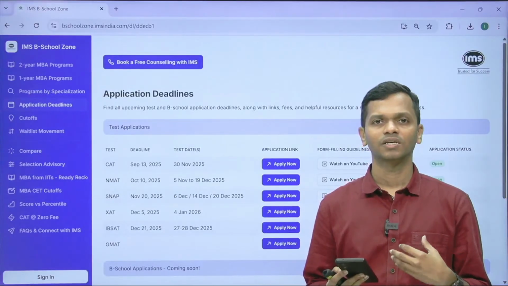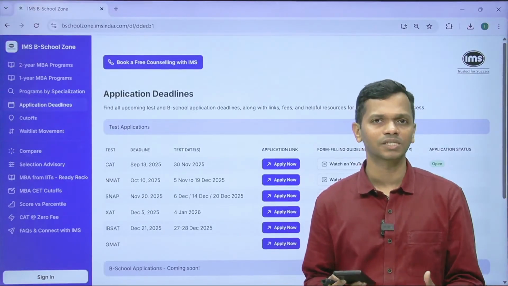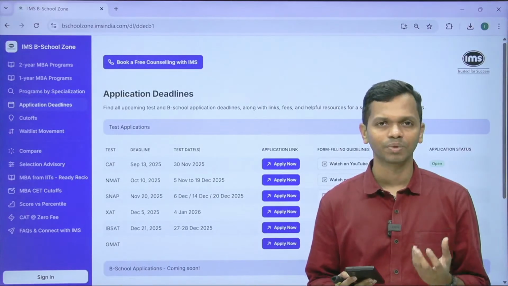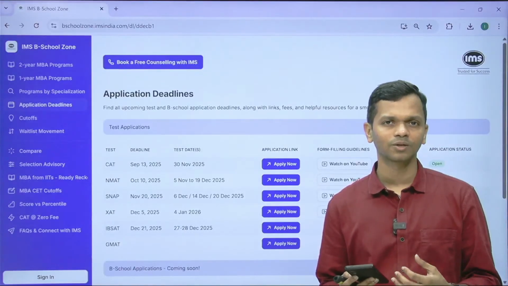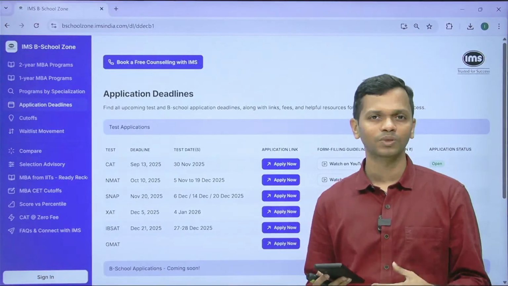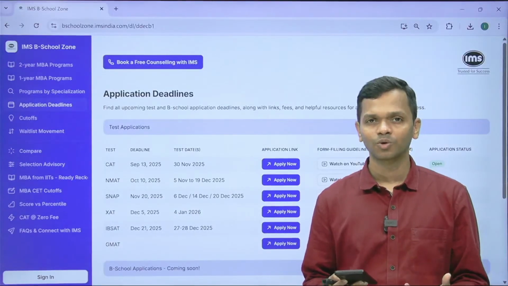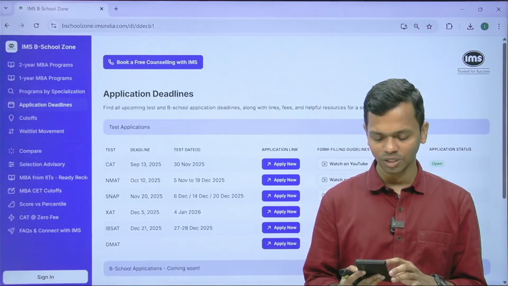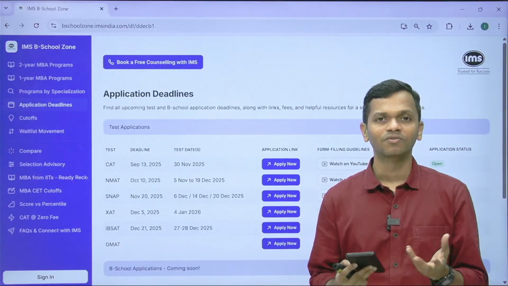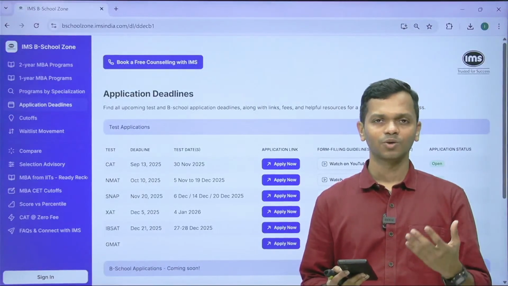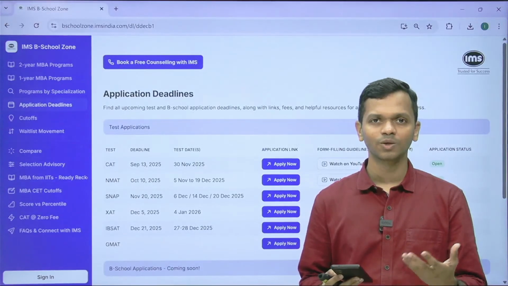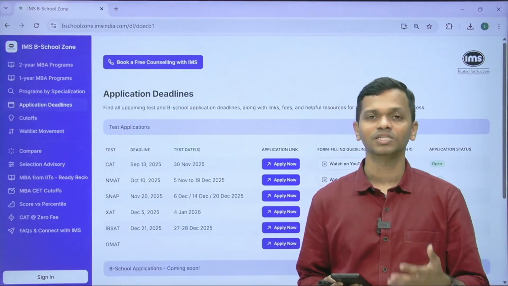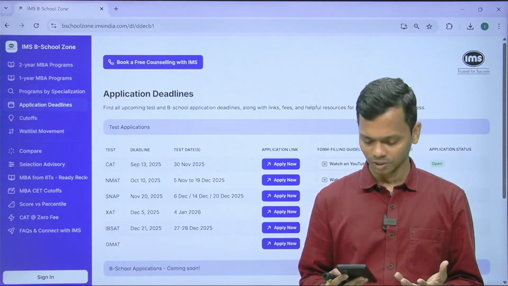If they include that, the base will become 600, but the top is only out of 500. That will have a significant impact on your percentage. Don't do that. It's better that you reach out to CAT help desk and tell them this was an optional subject, I didn't appear for it, now tell me what I should do. There was a question on the YouTube video as well where I gave the same response, because it's a very different case. If you have 6 subjects where you have appeared and you see all 6 marks, then you can use that for calculation. But if you appeared for only 5 subjects, whereas it shows 6 subjects, then what to do? It's better to get a clarification from CAT help desk.